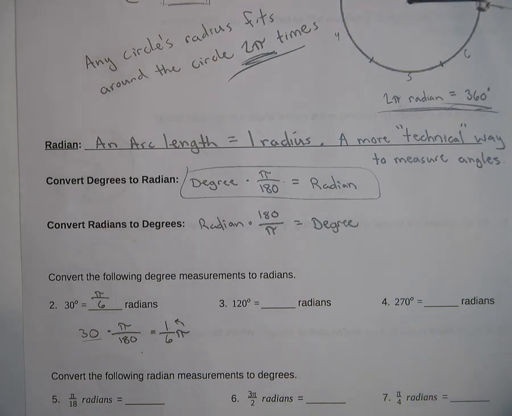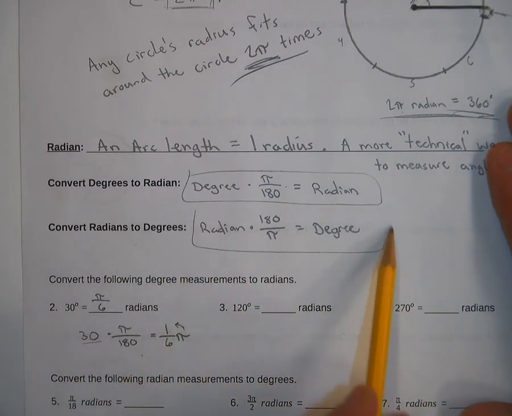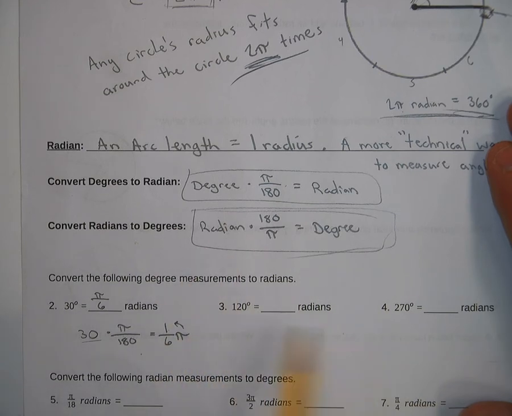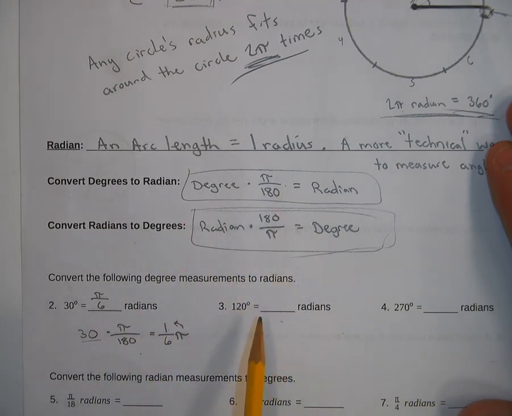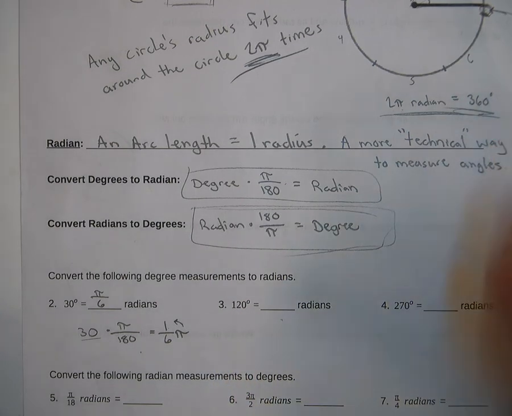Degrees are easier for you to understand when you're young, but again, we kind of phase them out around this point in your math career because they're just messy. Radians work better. It's the best way to say it mathematically. So try to get your head wrapped around it. If nothing else, try to make sure you understand this conversion. Do the next two problems where you're going to divide by 180 and put a pi with it, and that'll switch you from degrees into radians. So go ahead and pause and try that now.